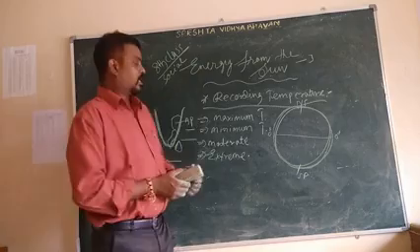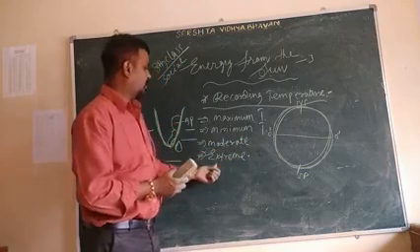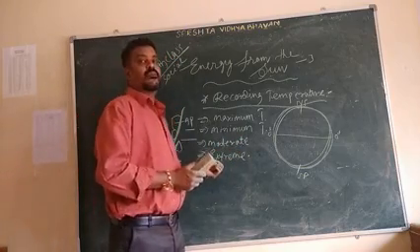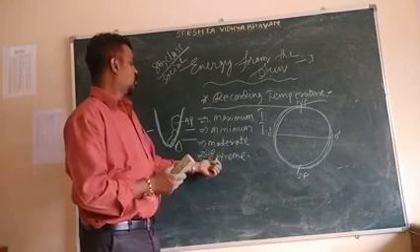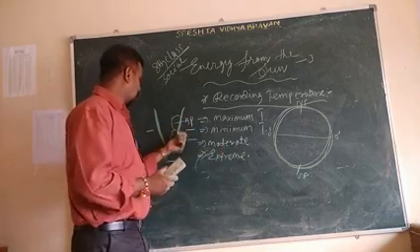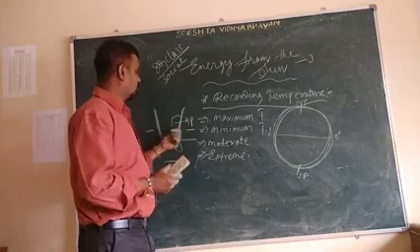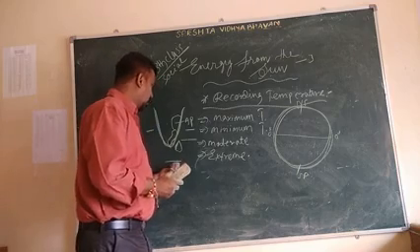In some places there is a moderate climate, and in some places there is an extreme climate. Moderate climate is nothing but those places located near the sea. Here the Bay of Bengal, Arabian Sea and Indian Ocean are there.